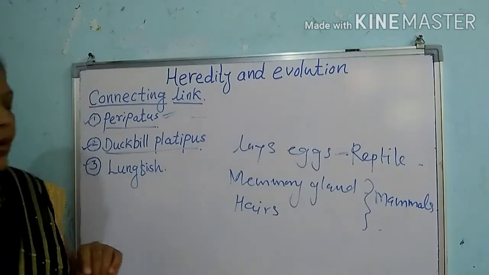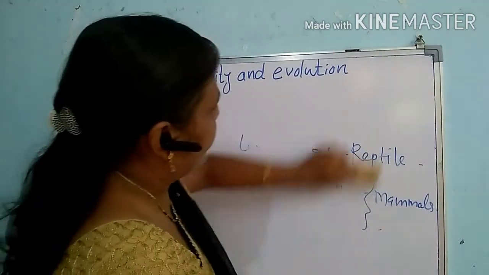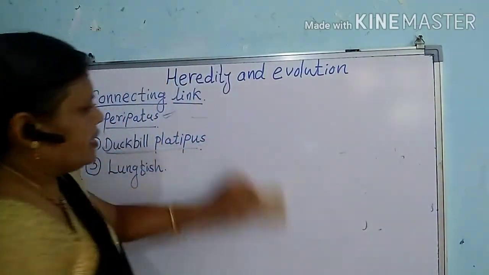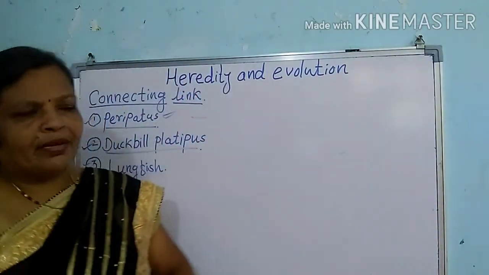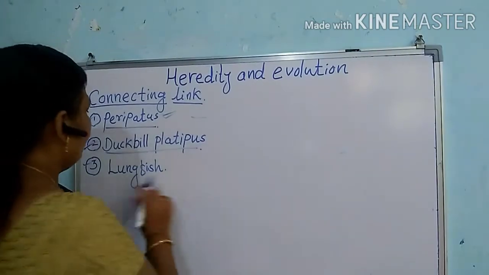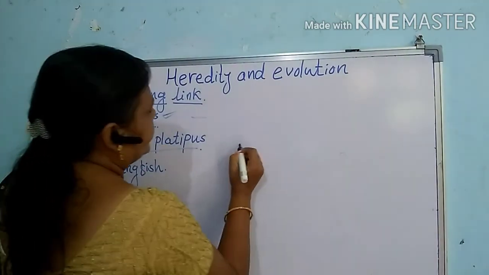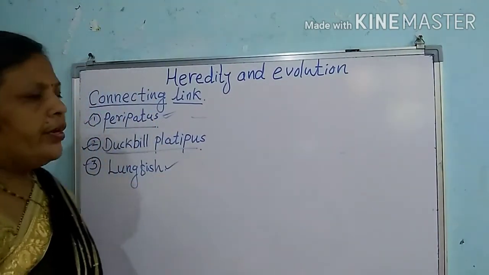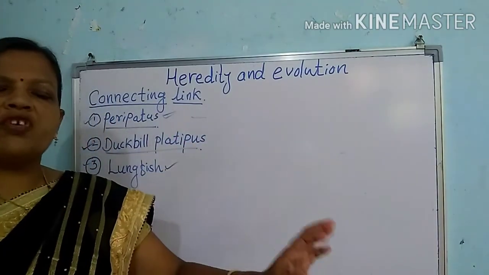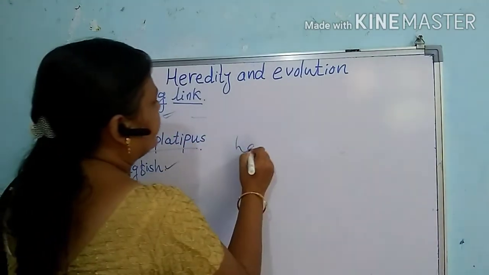The third example which is given in our book is the lungfish. As the name indicates, it must be a fish, isn't it? So this lungfish, as it is a fish, shows many characters of fishes or pisces, that it lays eggs.